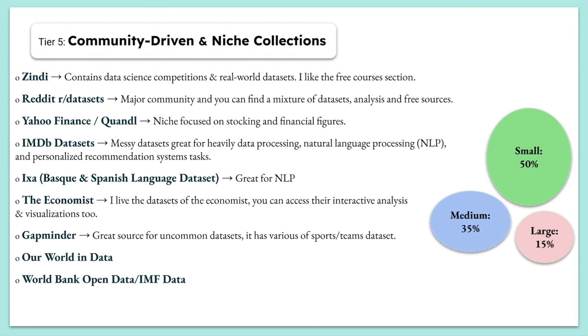Then we have Gapminder. This one is great because I find interesting datasets related to sports, crime analysis, or crime rates across cities. So yeah, it's a really great source as well. And finally, we have two websites, Our World in Data and World Bank Open Data, IMF data. I haven't checked these two, or I haven't used them yet, but it's worth mentioning here.